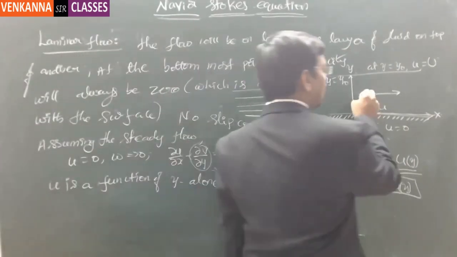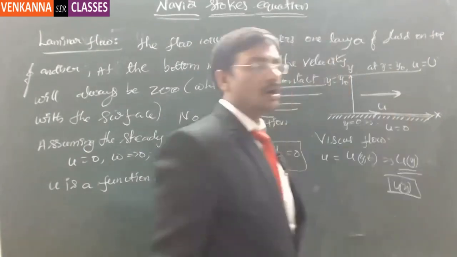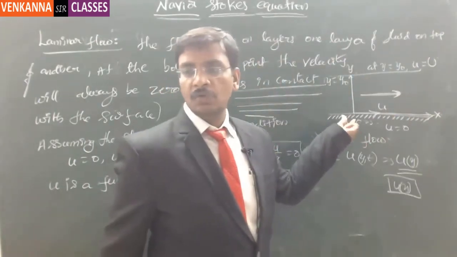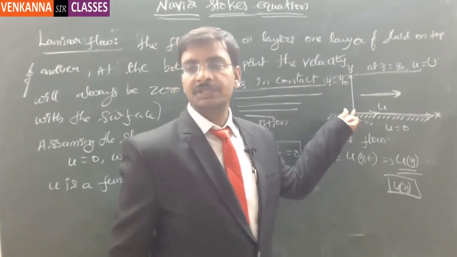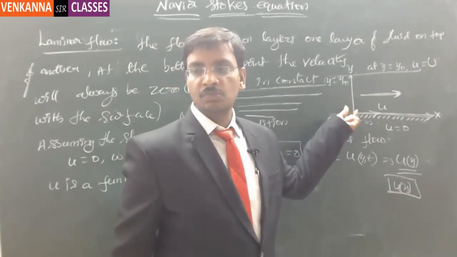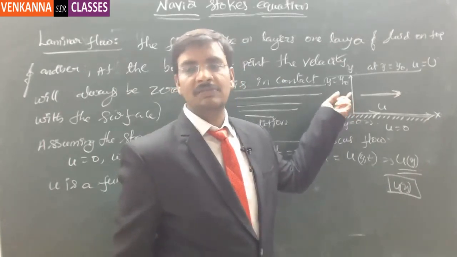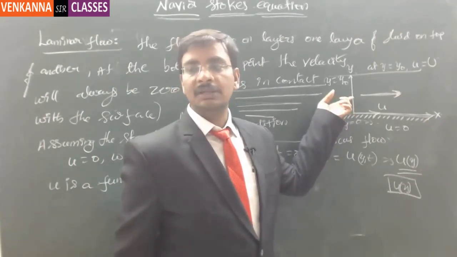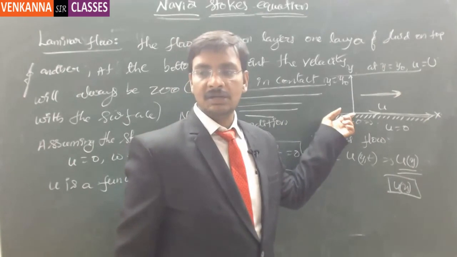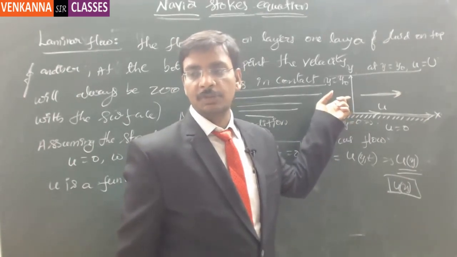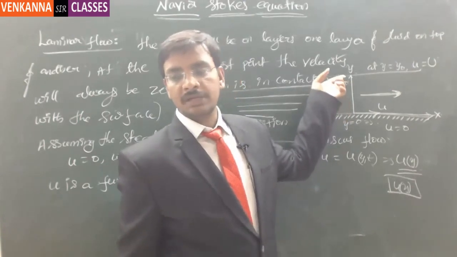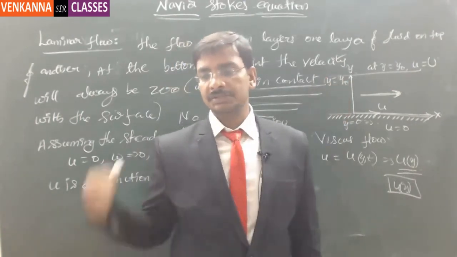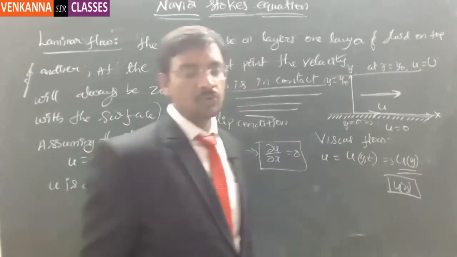What does it mean for us? u is nothing but the horizontal velocity. This horizontal velocity, as you move from the bottom to the top, is going to be changing. That's why it's a function of y. As you move from bottom to top, there is a change in the value of y, and correspondingly the velocity here is not exactly equal to the velocity at this particular point, and it will be further changing like this. So as you move along the y direction, the velocity is going to change. This is one important thing you need to notice.